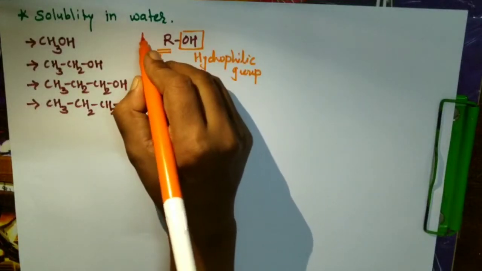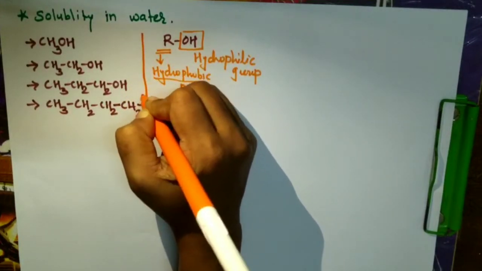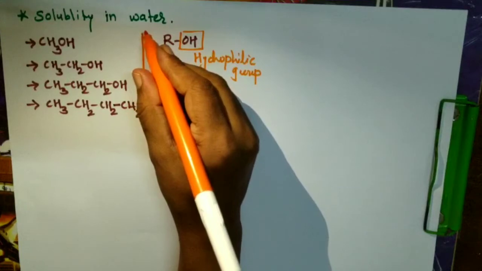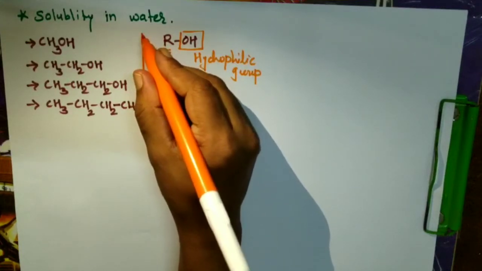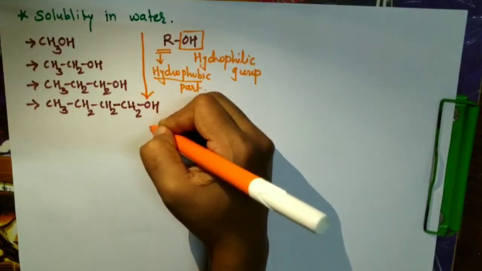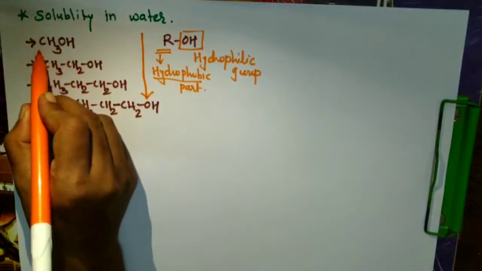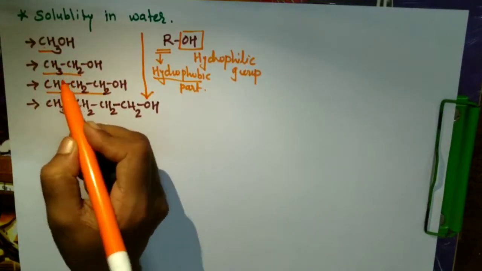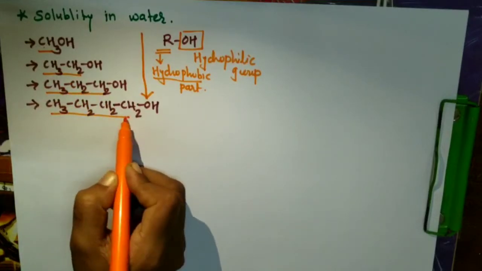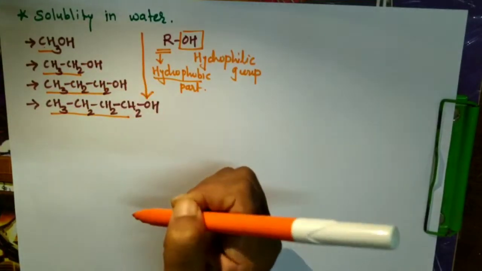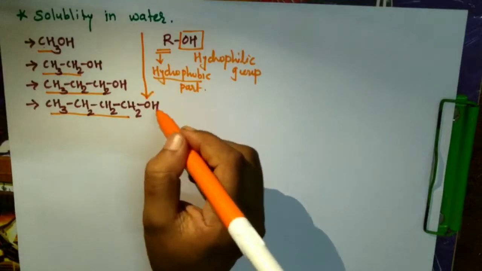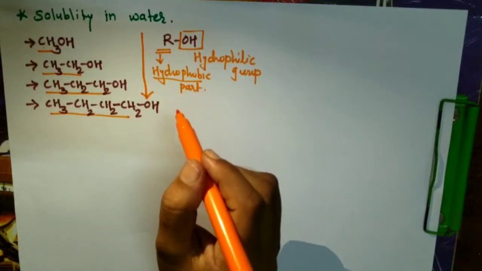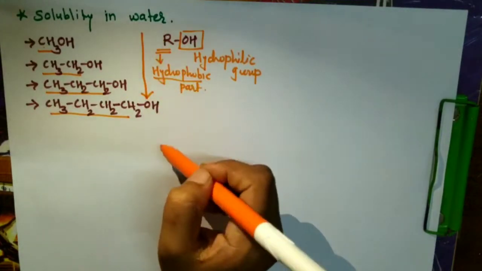So solubility goes on decreasing from the simplest alcohol, the first member methanol, to butanol, as the hydrophobic carbon chain increases: here 1 carbon, 2 carbon, 3 carbon, 4 carbon.